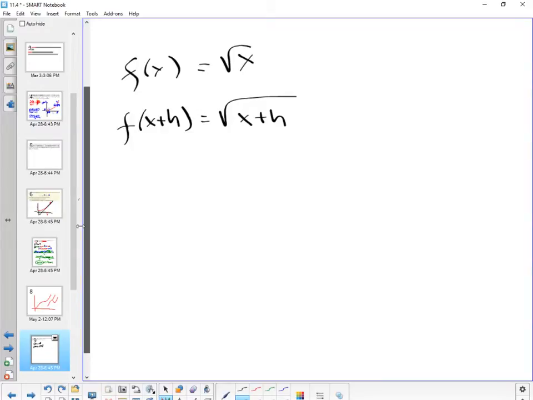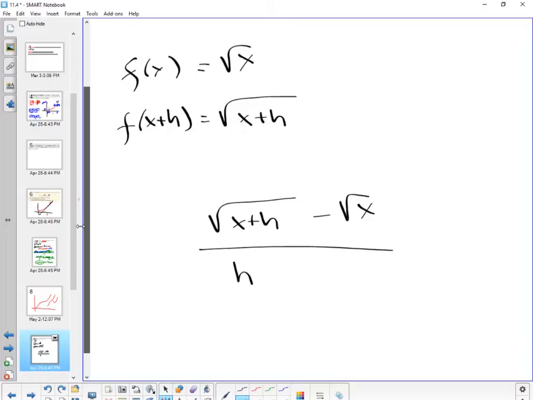So we should have gotten to the point where we got the square root of x plus h, minus the square root of x, and that's all over h. At this point, you're like, oh my god, how am I supposed to get rid of this h? Someone's idea was to square it, but what's the golden rule? If you square one side, you gotta do it to the other side. The other side is just f of x, and you can't square f of x.